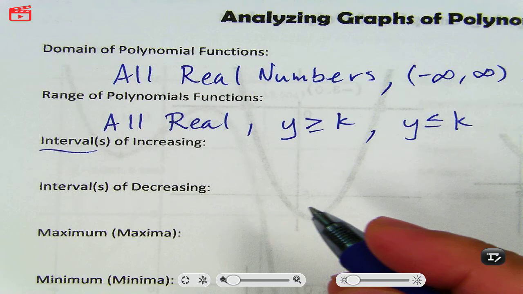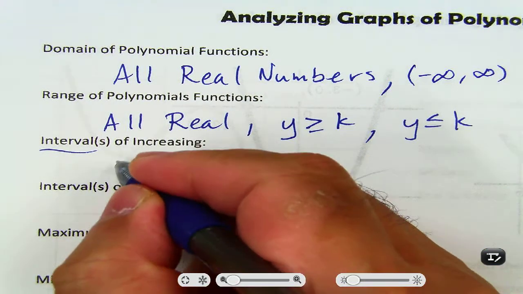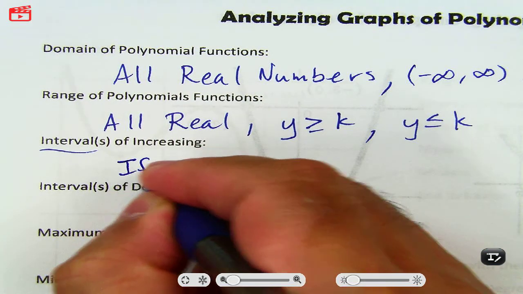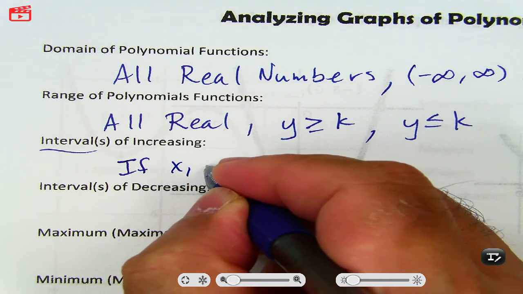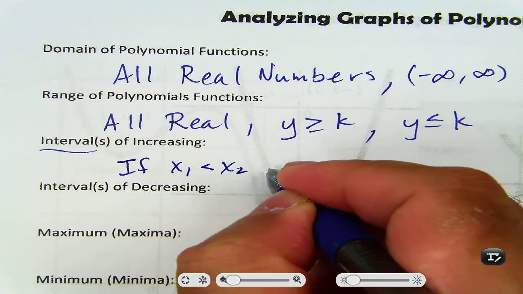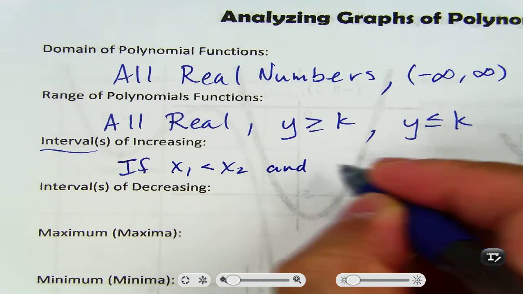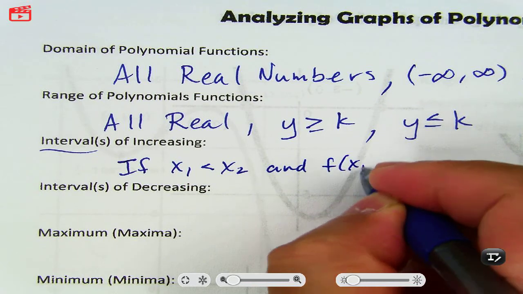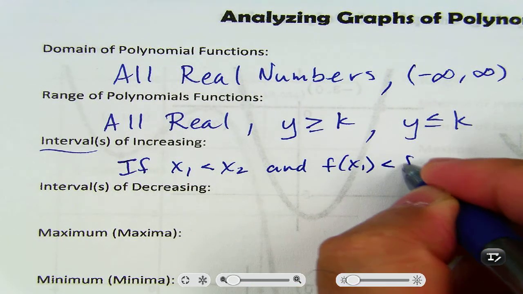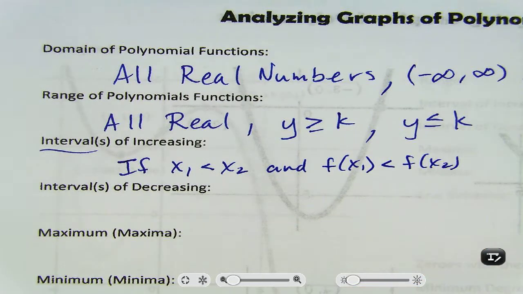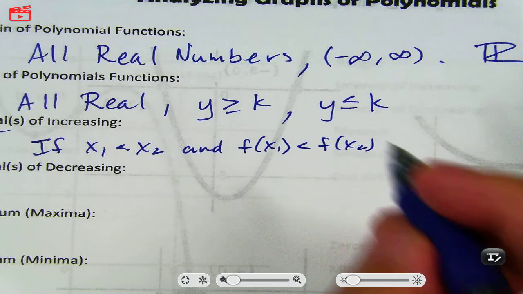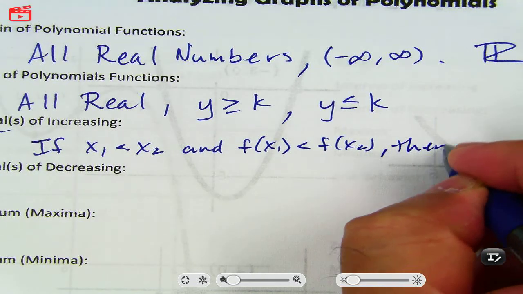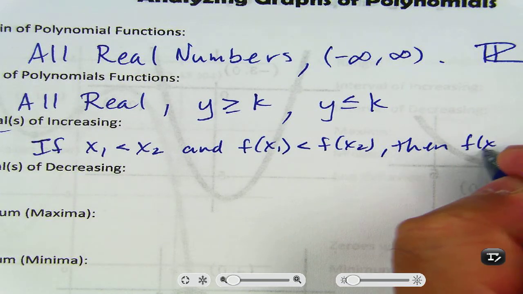Then I'm going to try to explain it with an example. If x sub 1 is less than x sub 2 and f of x sub 1 is less than f of x sub 2, then f of x is increasing.